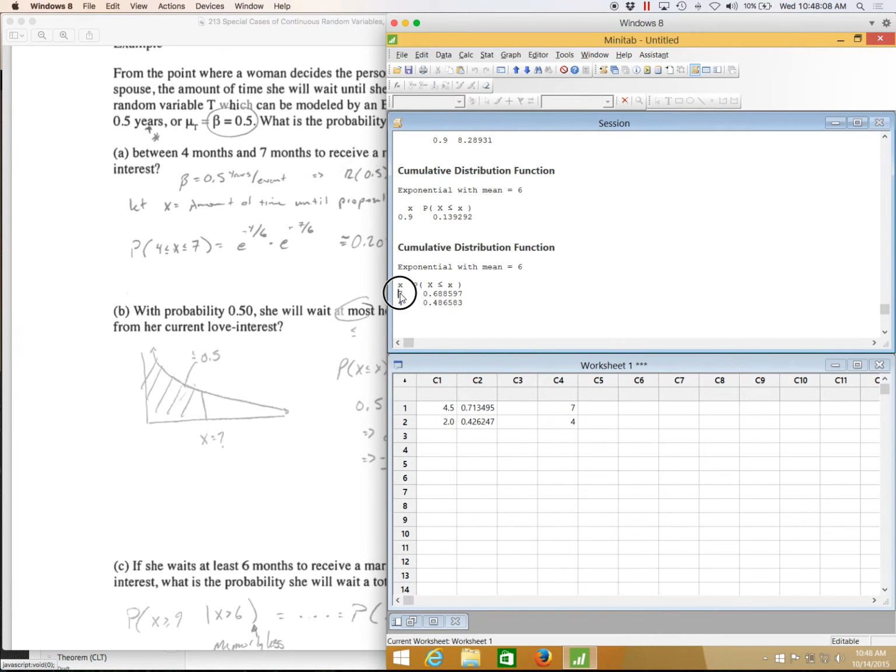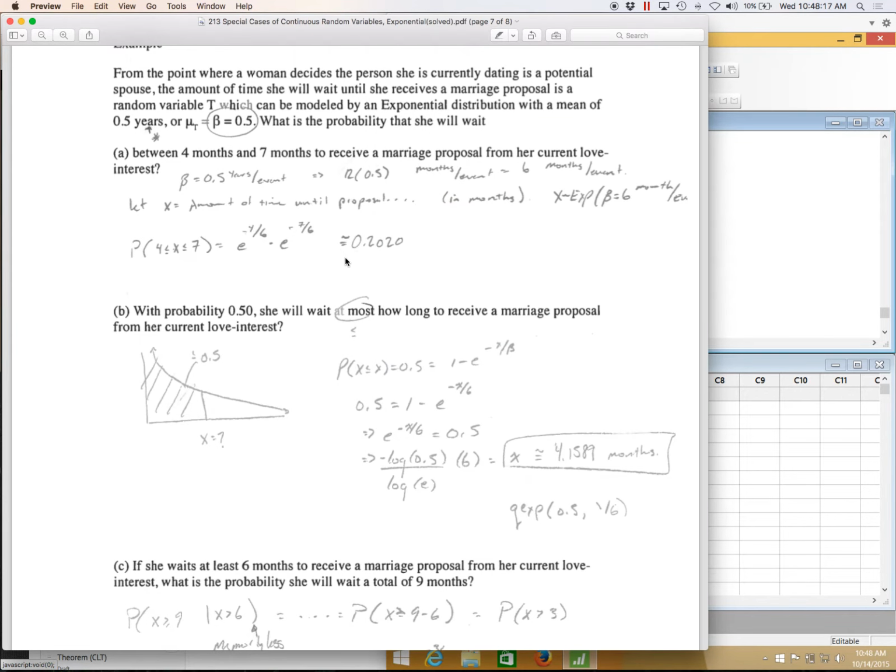Here, the cumulative probability of waiting at most 7 months. Here's the probability of waiting at most 4 months. If I subtract these two, I will find the probability of her waiting in between 4 and 7 months, about 20%. Okay, with probability 0.5 or 50%, she will wait at most how long?